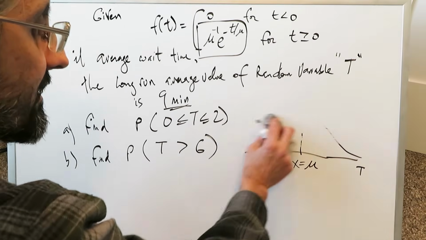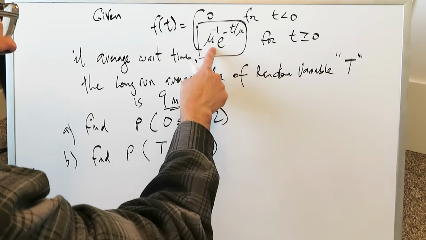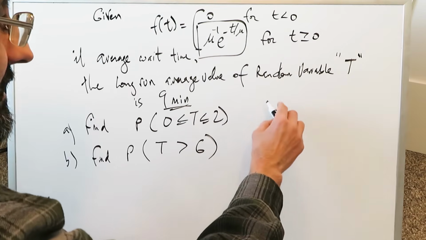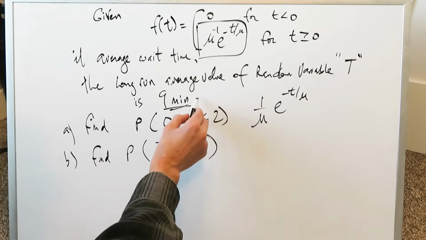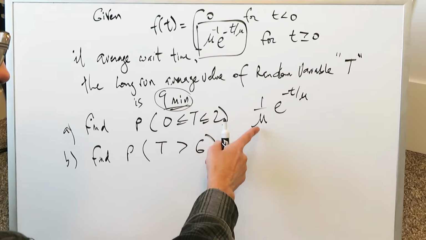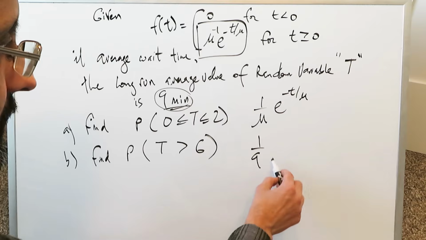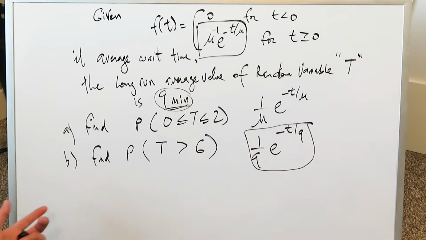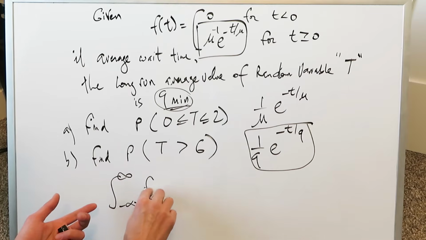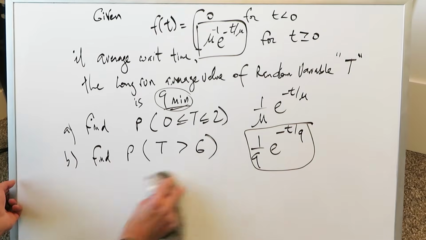But before we can even address that, we have to know what our function is. We're looking here at the very top part. Our function is this item boxed over here. If you eliminate this minus exponent, you're looking at 1 over mu, e to the minus t over this mu. And here, 9 minutes is your mu value. Everything here is with regards to an exponential model. Your function becomes 1 over 9 e to the minus t over 9. This represents the function which we will integrate to help solve both of these. You're looking here, there's f of t dt, but we already have these values, so we can easily do this with the function we have over here.